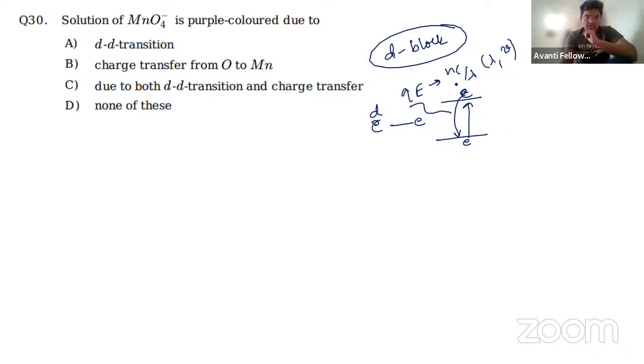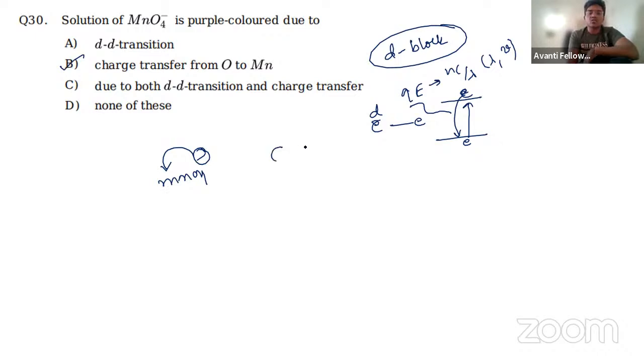But especially in the case of MnO4 minus, the color property is due to the charge transfer phenomena. So the oxygen will try to send its charge by back bonding to the manganese. Because of the charge transfer, the color of MnO4 minus is possible.